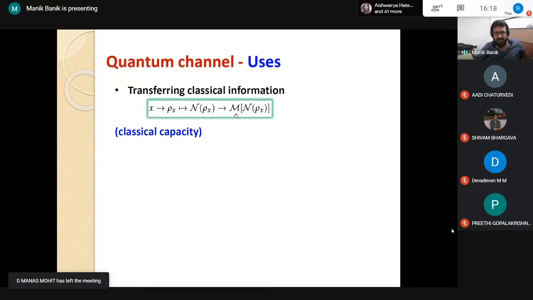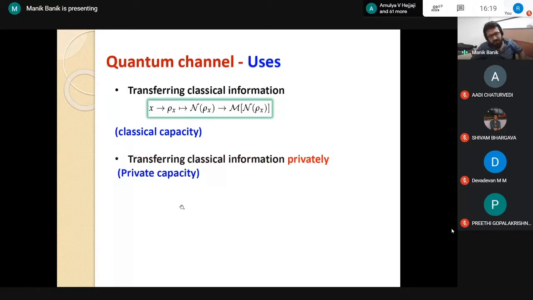On this obtained state, the receiver performs some measurement and tries to decode the information X. If we are interested in this kind of task, then the quantity of interest will be the classical capacity of a quantum channel. A quantum channel can also be used for private information, the private capacity, transferring classical information privately.